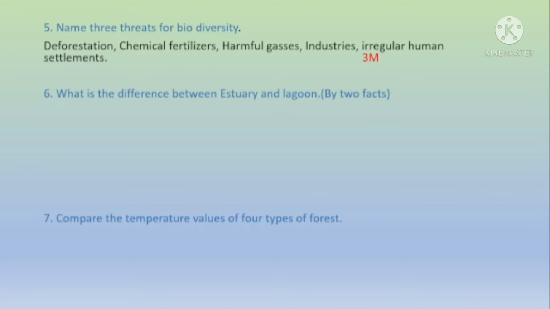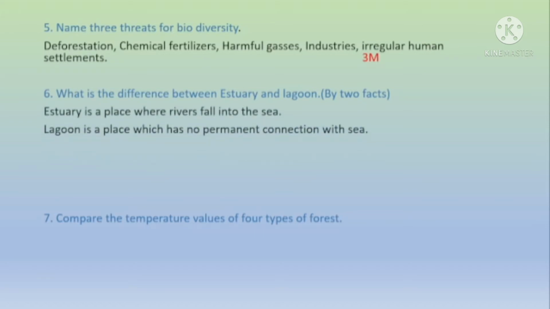Question number 6. What is the difference between estuary and lagoon? You have to explain your answer by 2 facts. An estuary is a place where rivers fall into the sea, and a lagoon is a place which has no permanent connection with the sea during some seasons. And also, estuaries have delta-shaped sand heaps, and lagoons do not have delta-shaped sand heaps. Delta shape means triangular shaped sand heaps.